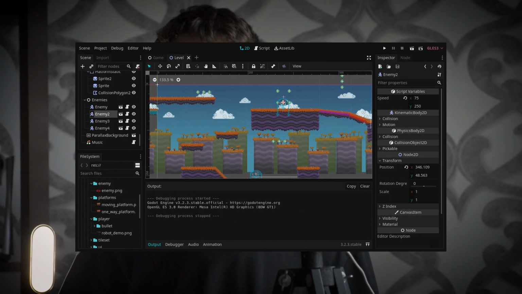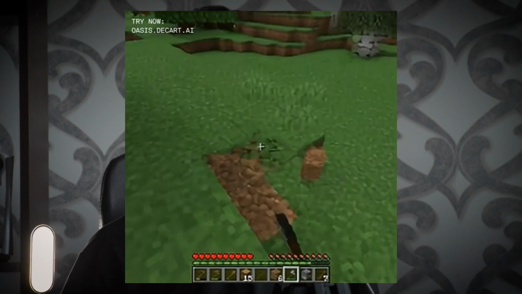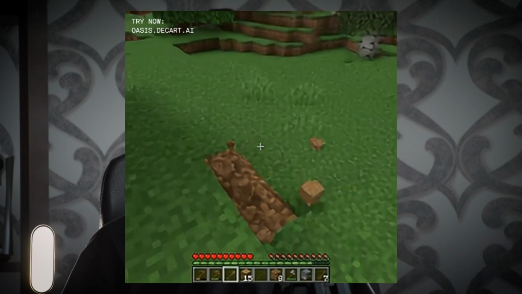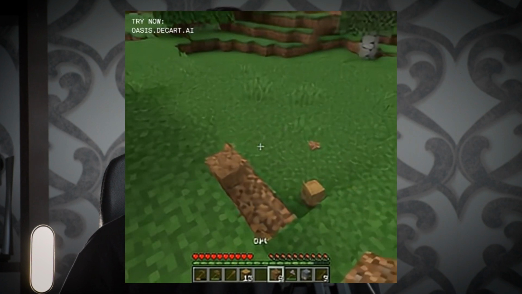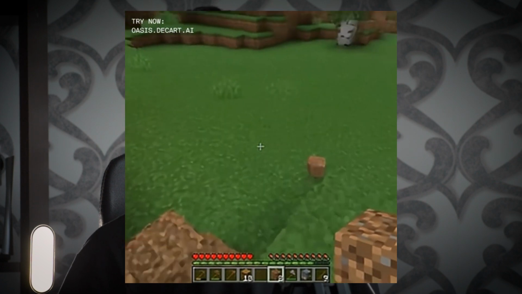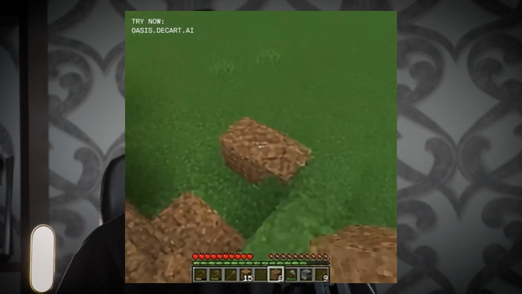What is happening with game engines? Take the example of Unity AI. Developers can describe a lever or NPC behavior in plain text, and the AI helps generate code, art, assets, or dialogue. Oasis is a Minecraft clone built almost entirely by AI watching gameplay videos. It's rough around the edges, but it shows how AI can learn from existing games.